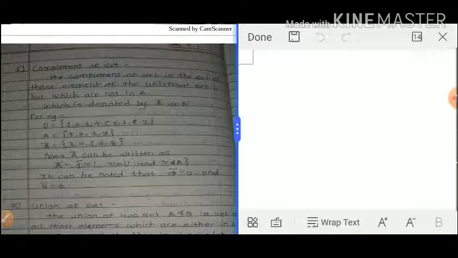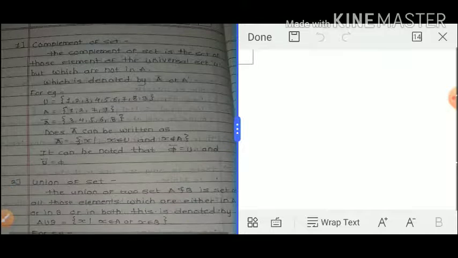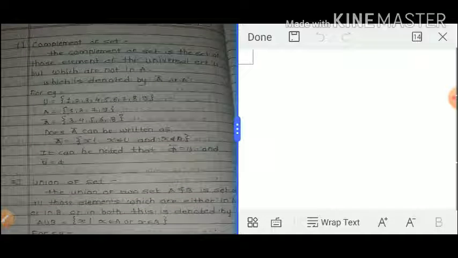So what do we mean by the complement of a set? First we study the definition of the complement of a set. The complement of a set A is the set of those elements of the universal set U which are not in A. Suppose we want to find the complement of a set A. Then we consider all the elements of U but not in A.